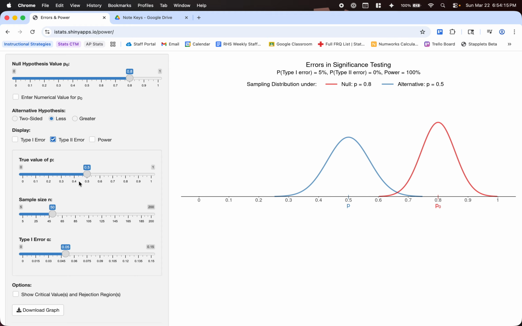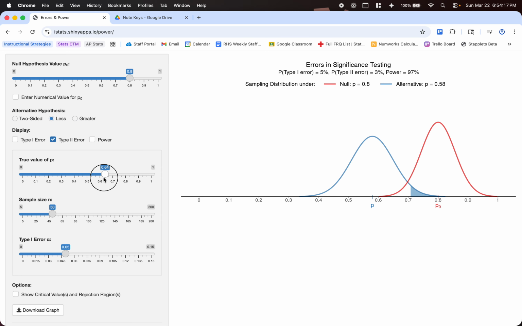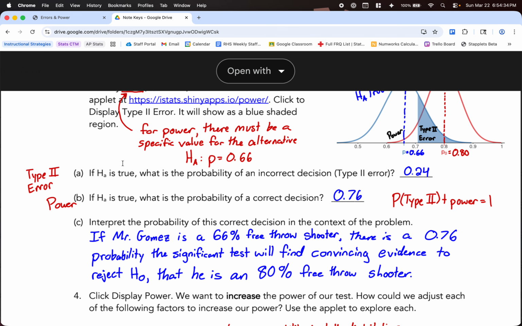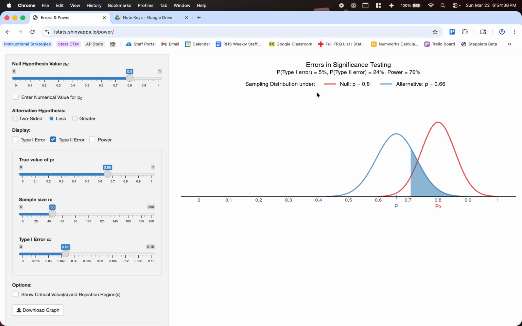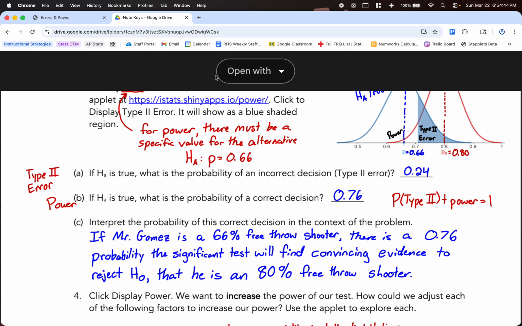Now we're going to look at the true value of p being 0.66. I think I can get it right in there for us. And you'll see 0.66 right here, the middle of our blue distribution, which is our alternative. So if the alternative is true, what's the probability of an incorrect decision or a type 2 error? What you're going to see is it's right in here. This P of type 2 error is 24%.